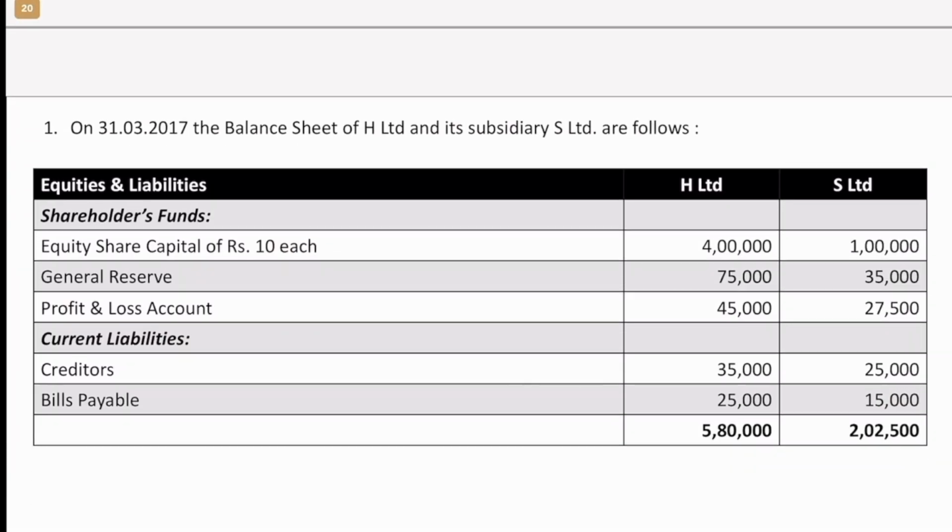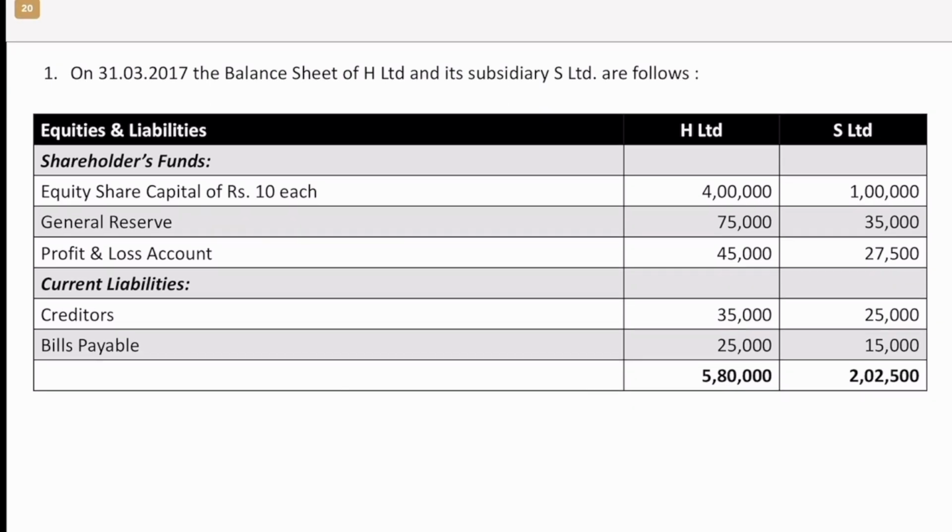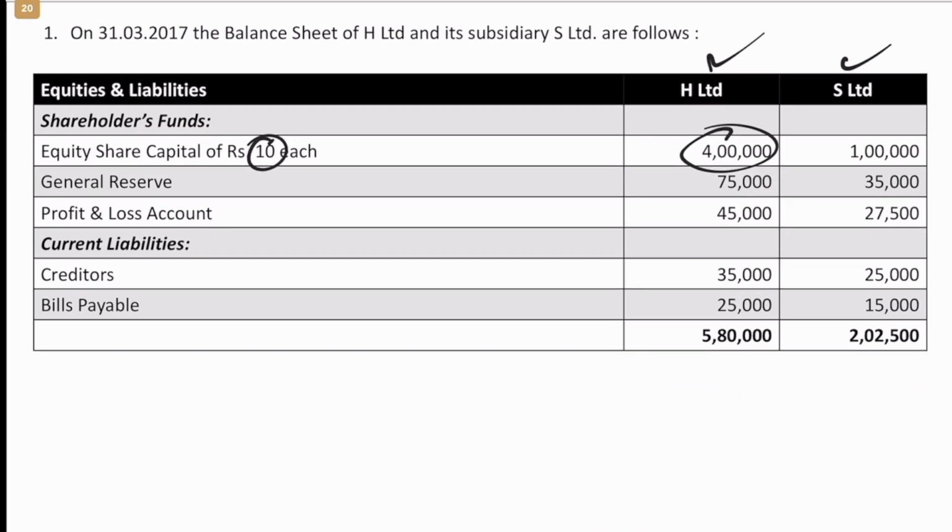Now, let us look at the problems. On 31st March 2017, the balance sheet of H Limited and its subsidiary S Limited are as follows. Share capital is given of rupees 10 each, 4 lakhs of holding company. So unless otherwise mentioned, H is the holding, S is the subsidiary. Of course, they will mention here for convenience sake. We have grouped them like that, or rather named them like that.